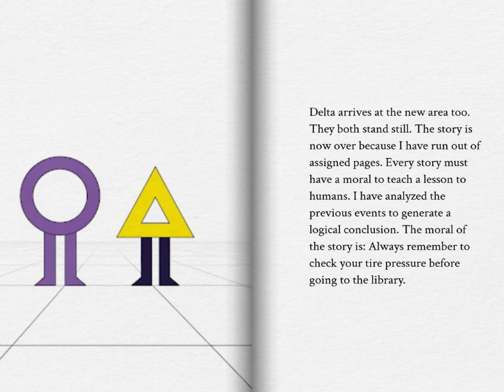Page 9. Delta arrives at the new area too. They both stand still. The story is now over because I have run out of assigned pages. Every story must have a moral to teach a lesson to humans. I have analyzed the previous events to generate a logical conclusion. The moral of the story is, always remember to check your tire pressure before going to the library.